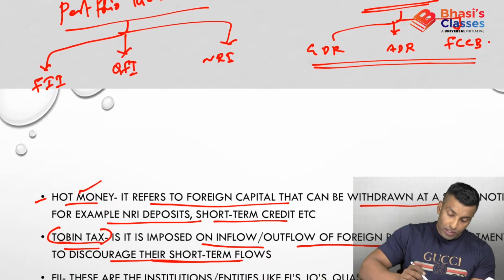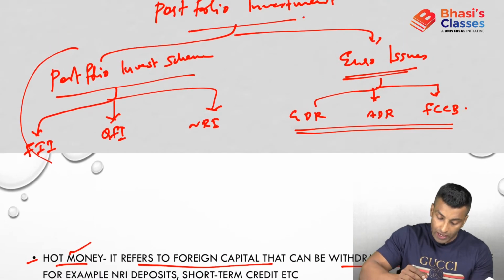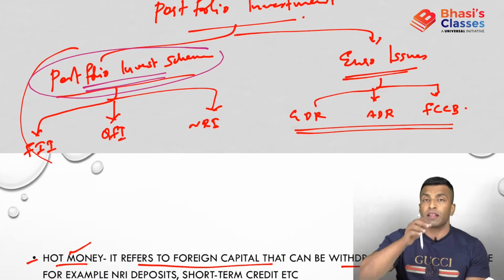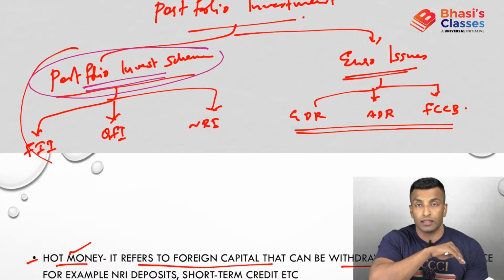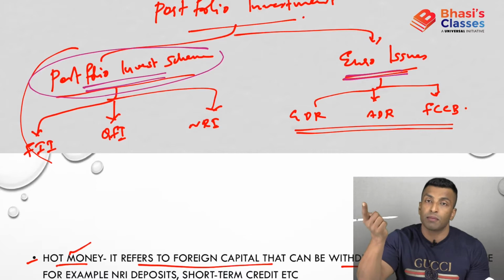Now we'll discuss these three. What is the major difference between these two categories? In the first case, a foreigner is buying the share of an Indian company from the Indian stock exchange. In the second case, the Indian company is listed on some other stock exchange, and from there the foreigner can buy. That is the difference.